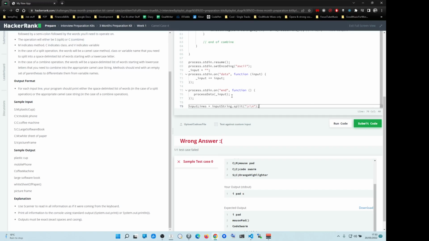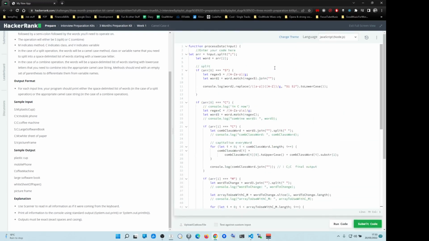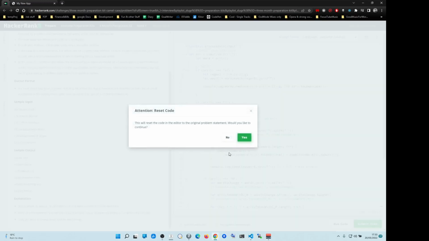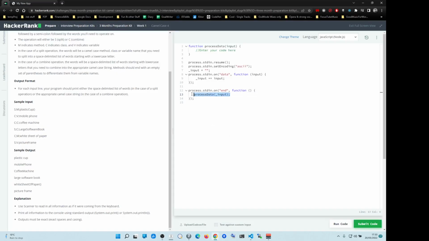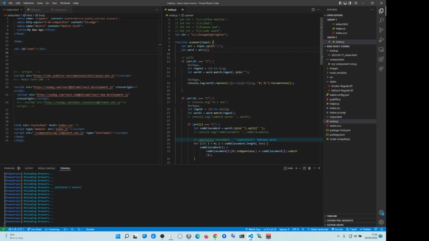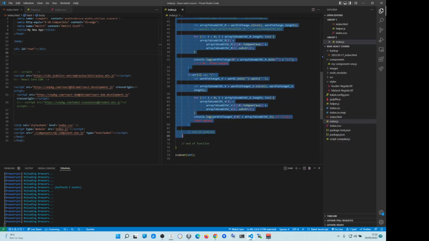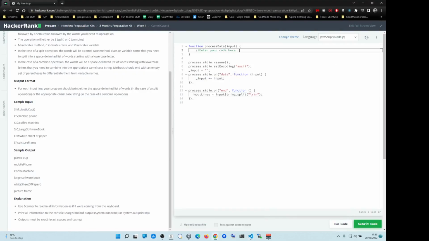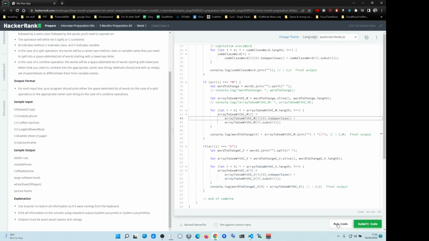So we need to reset the code probably, right? So he's saying that this should work. Okay, let me try. Honestly, I don't give a shit. I'll try it, but at the end of the day, who gives a damn? Because my solution works anyway. Okay, let's put this in here. Maybe it will work. At the end of the day, the problem is on their side, right?